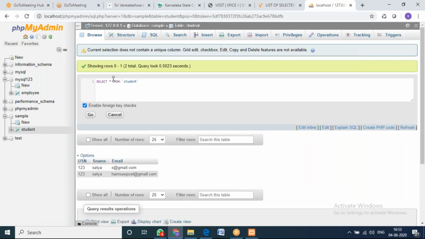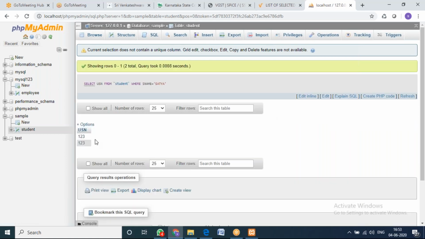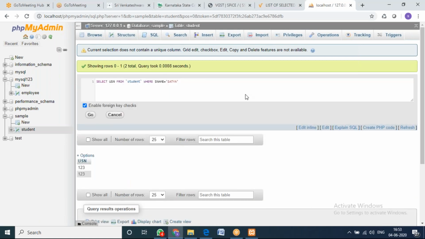So select USN from student where S name equals to 'Satya', then go. You can see here whichever record has S name Satya, it is displaying it. So this is how select will work with the condition.